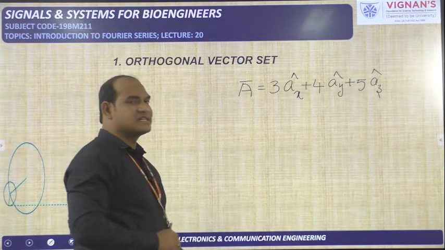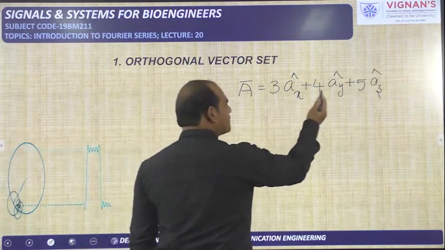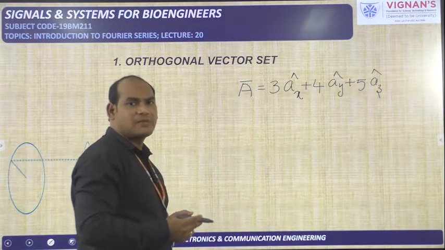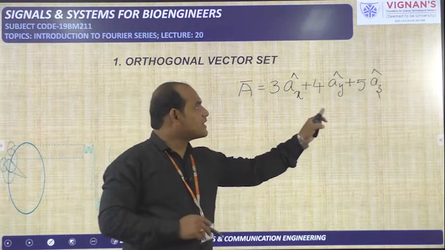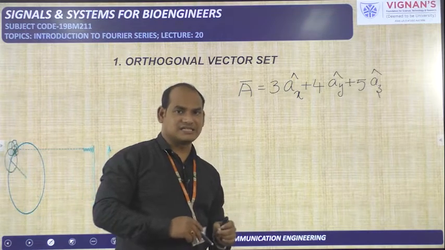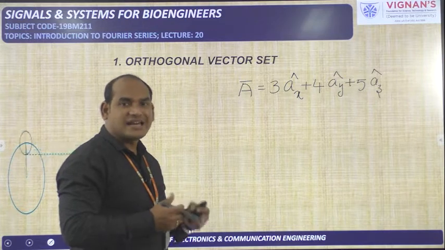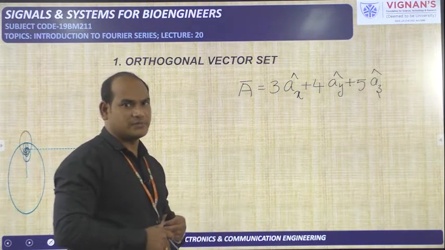Like this I have represented one vector. Otherwise, in place of AX cap, AY cap and AZ cap, you can use I cap, J cap and K cap. What are these? Those are the unit vectors in the directions of the X axis, Y axis and Z axis respectively.